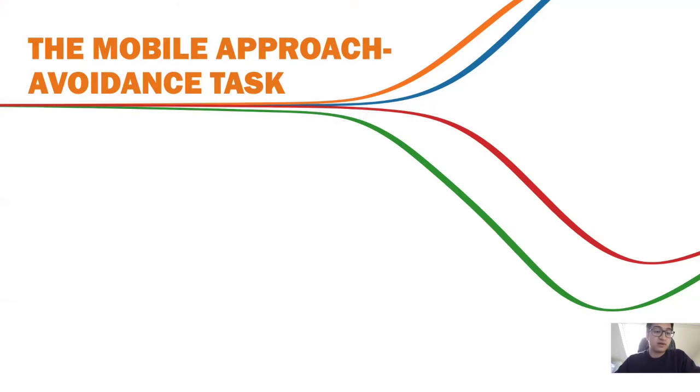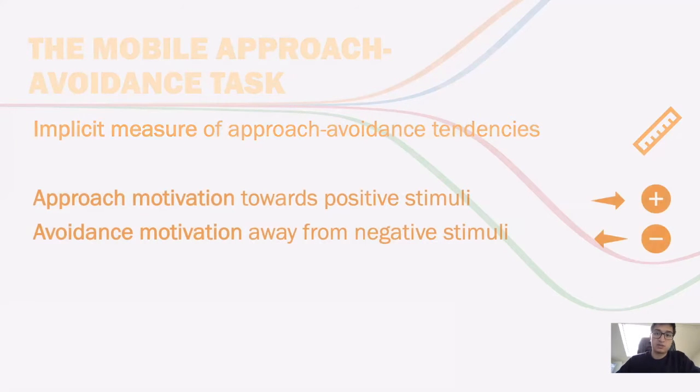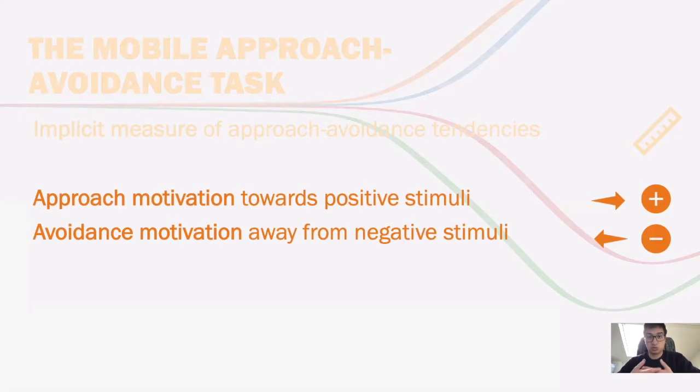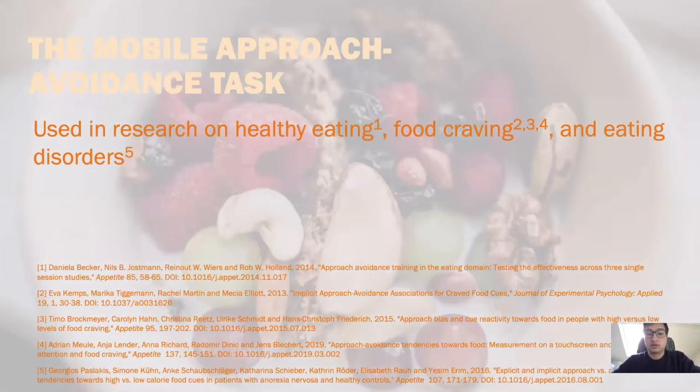This is quite an interesting finding, but before we dive further into this, I'd like to introduce the approach avoidance task itself. As the name implies, it's an implicit measure of our approach avoidance tendencies, and it works based on the principle that we have an approach motivation towards positive stimuli and an avoidance motivation away from negative stimuli. Traditionally, this is modulated by our reaction time towards the presentation of these stimuli. In food literature, the AAT has been used in research on healthy eating, food craving, and eating disorders, and we believe that this can be extended towards research on food experience itself.